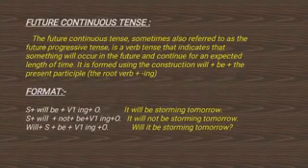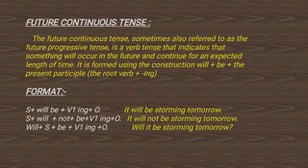Then comes future continuous tense. The future continuous tense, also referred as future progressive tense, is a verb tense that indicates something will occur in the future and continue for an expected length of time. The format of future continuous tense is subject plus will be plus verb's first form with ing, then comes object. Example: it will be storming tomorrow.